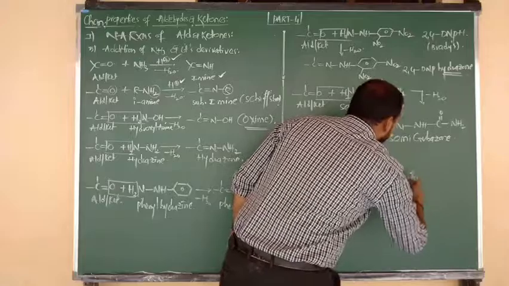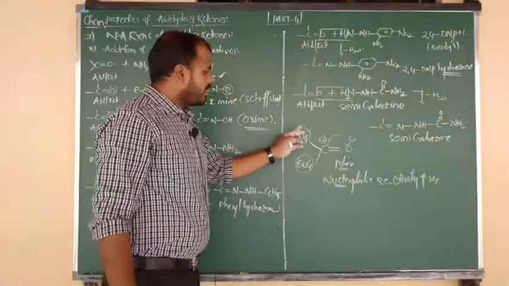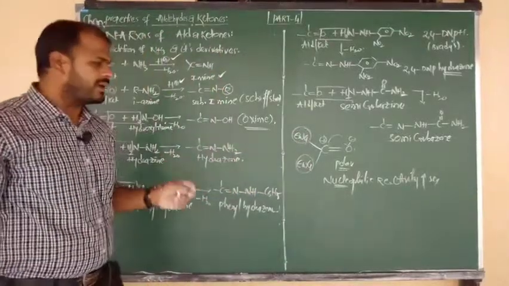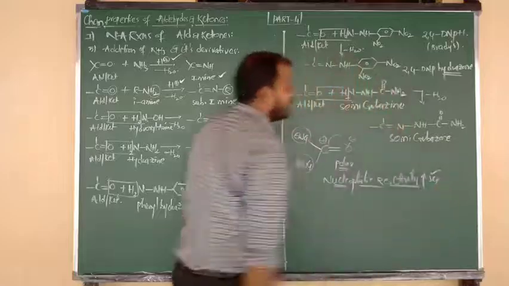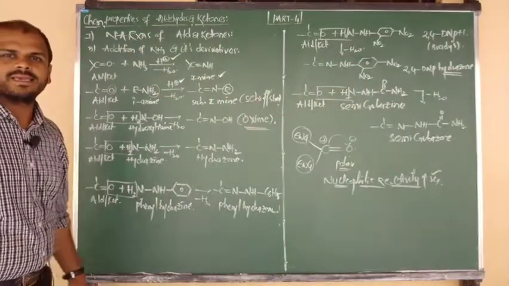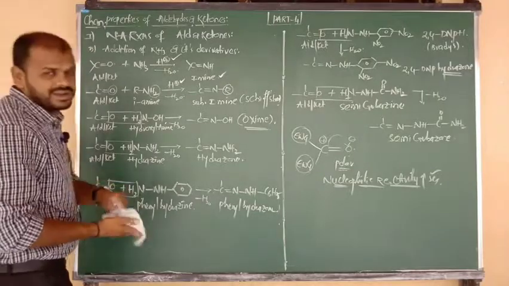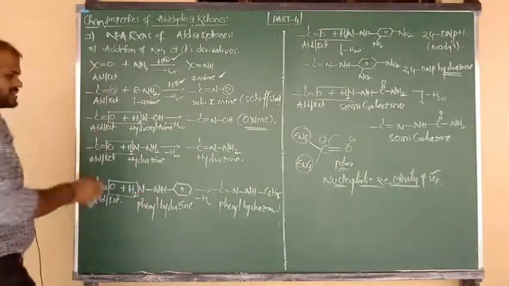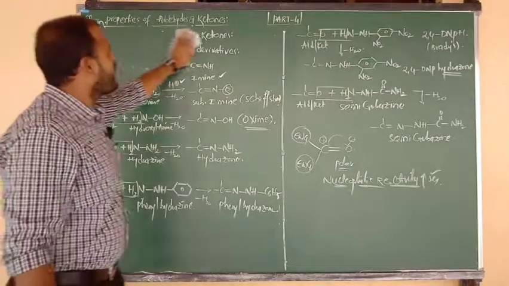So in which case does nucleophilic reactivity increase? If electron withdrawing groups are upon the carbonyl group, the nucleophilic reactivity of aldehydes and ketones increases. Did you understand clearly? Type 1 reactions, the nucleophilic addition reactions of aldehydes and ketones, are over. Now type 2 is reduction reactions and type 3 is oxidation reactions.